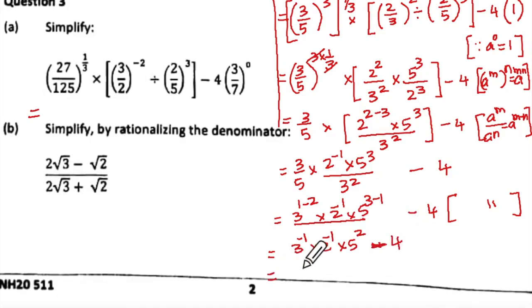Yes. This will be, now 5 square is 25 upon 3 into 2 minus 4. What have I made use of? I have made use of the fact that a to the power minus n is equal to 1 upon a to the power n. Okay, so that will be 25 upon 6 minus 4.